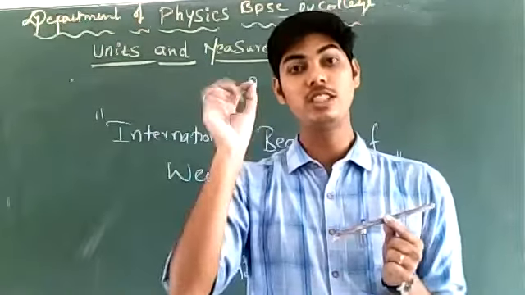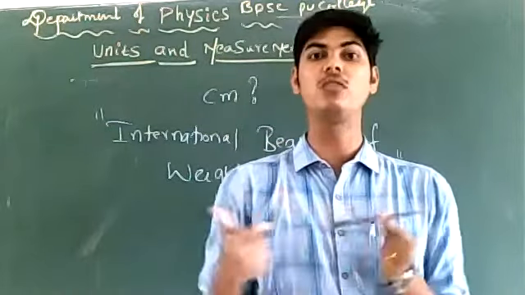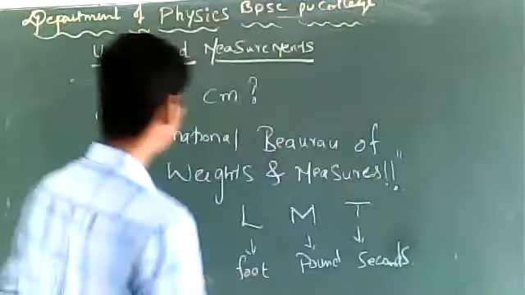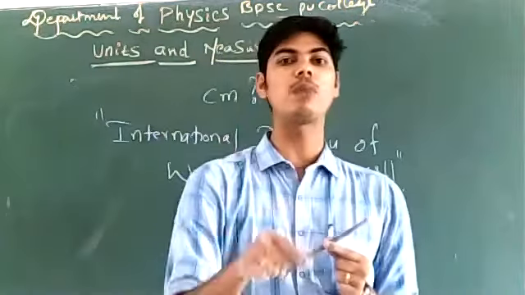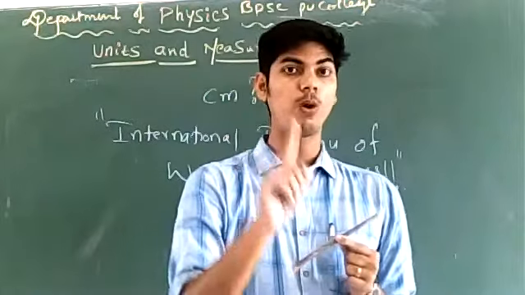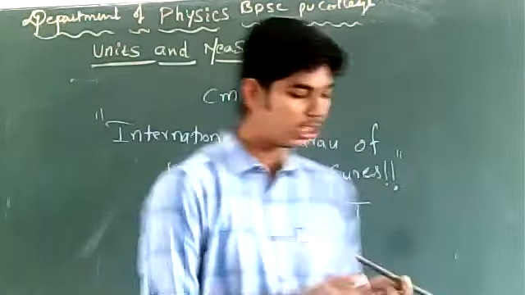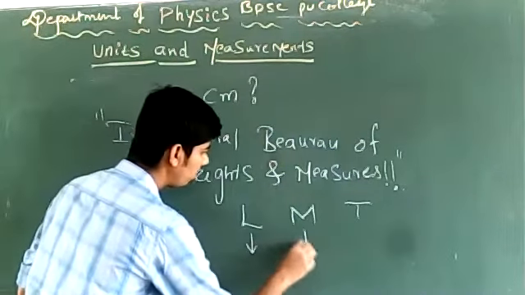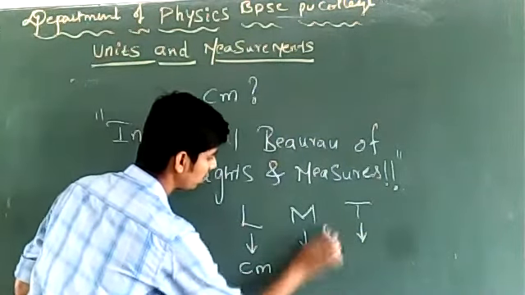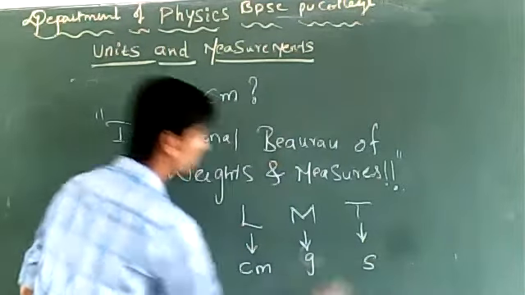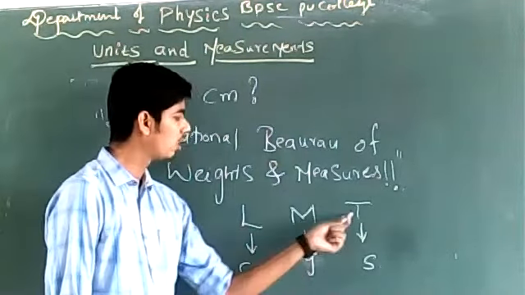They said initially that length is to be measured in foot. Okay, we accepted and used to measure length in foot. Later they felt that probably foot, pound and seconds are not convenient units for measurement. They are not wrong; foot, pound, seconds are not wrong units. Probably they are not convenient, so they changed the units of length, mass and time to centimeter, grams and seconds.